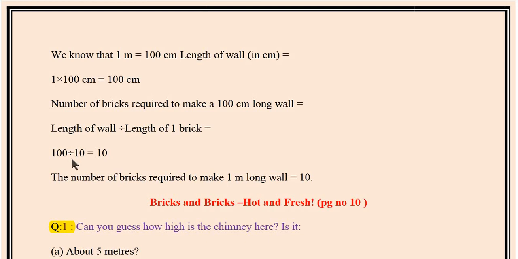So 100 divided by 10 is equal to 10. If we take the 22 centimeter brick, then 22 centimeter into 4 is 88 centimeter. But we need 100 centimeter, so 100 divided by 10 is equal to 10 bricks. So the number of bricks required to make a 1 meter long wall is equal to 10.